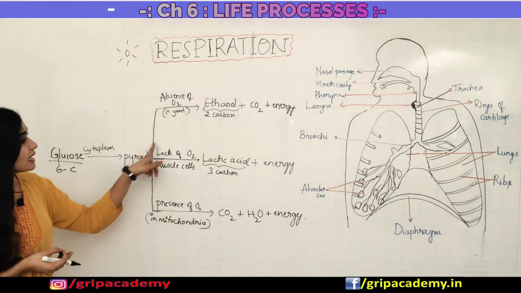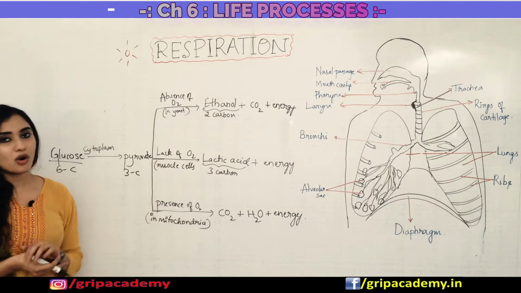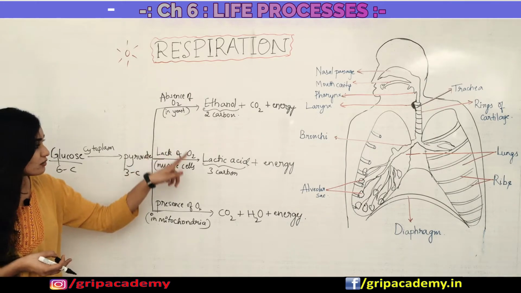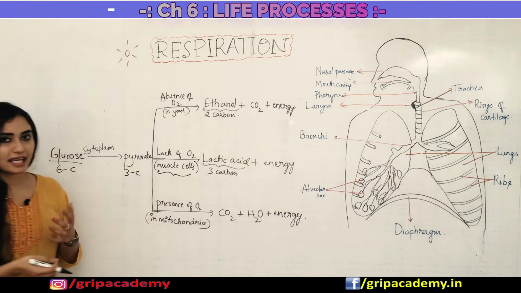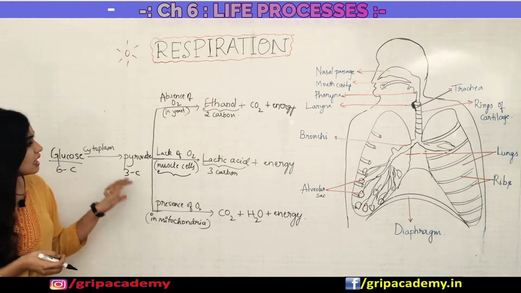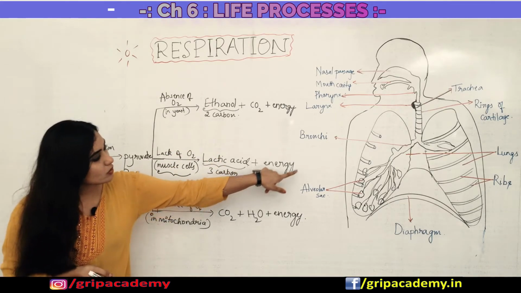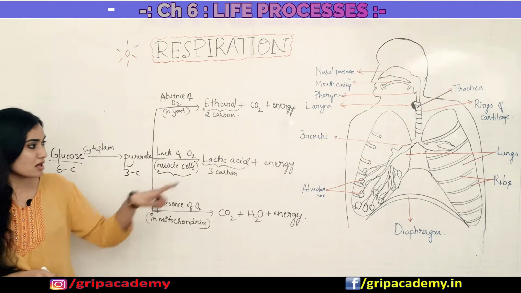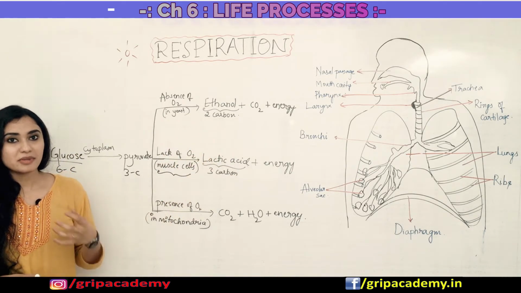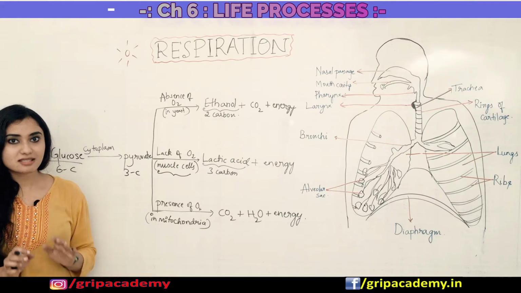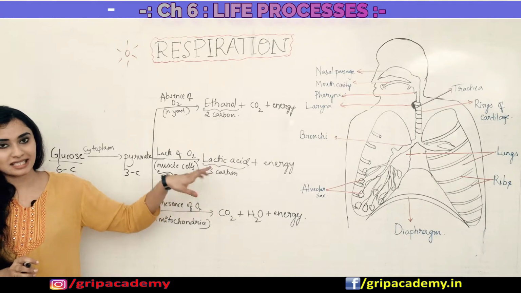Now in aerobic respiration only, what happens in the lack of oxygen supply? In the lack of oxygen supply, our muscle cells carry out a respiration process where the pyruvate is broken down into lactic acid along with the liberation of energy. Because of the accumulation of this lactic acid in muscle cells, people usually get muscle cramps. The main reason is the accumulation of lactic acid in their muscles.